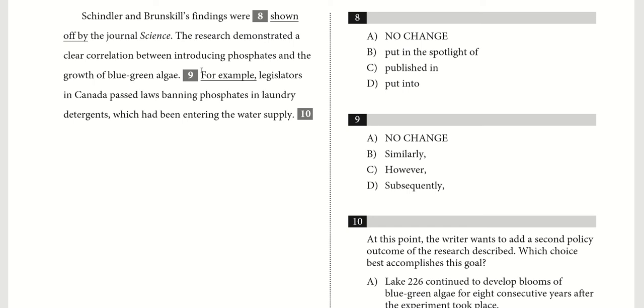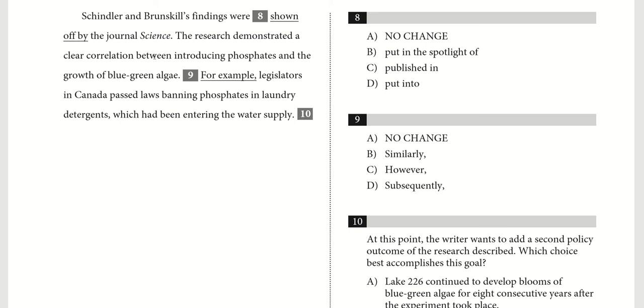B, "similarly," again, that means that what you're about to say is analogous or similar to what was said before, which also isn't actually the case here. "However" means what you're about to say is contrary or contradicting what was said before, which also isn't the case here. Because what we see is that legislators passed laws banning phosphates, right? So that seems to be kind of a result of this, or at least it goes hand in hand.